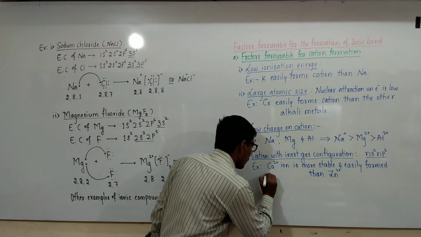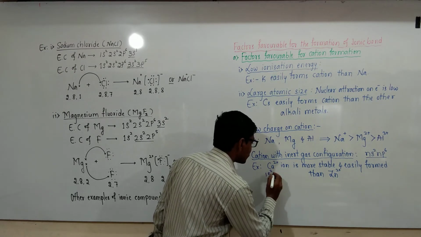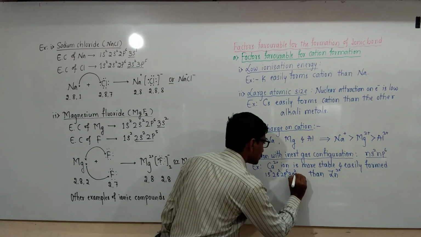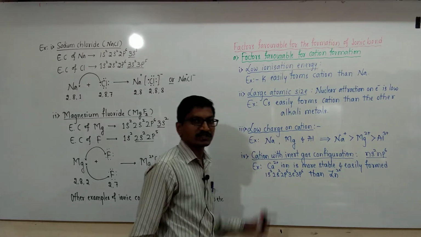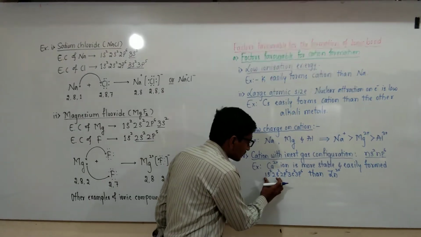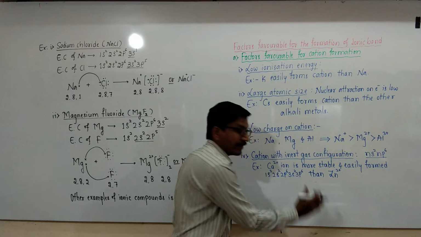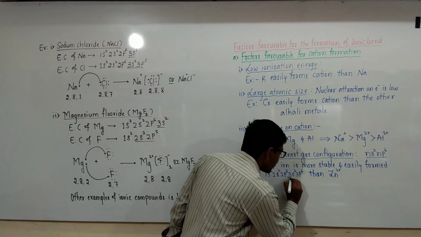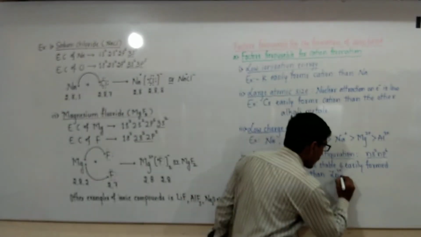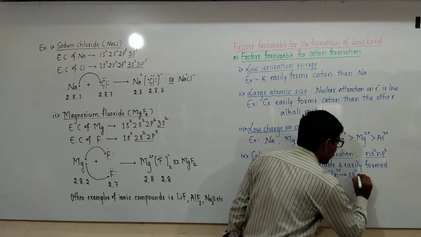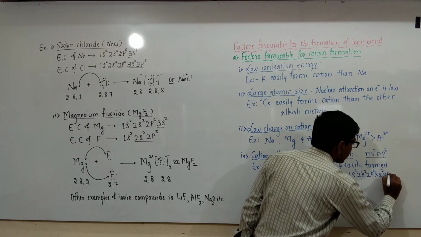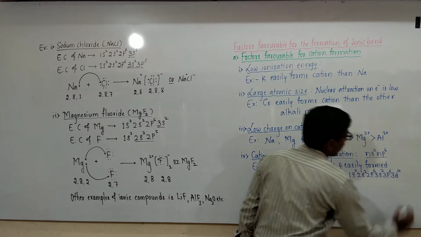The electronic configuration of calcium 2+ is 1s2, 2s2, 2p6, 3s2, 3p6. Calcium atomic number is 20 and in +2 state 2 electrons are lost, that is 18. Okay, and this is the ns2 np6, 3s2 3p6 inert gas configuration. For Zn2+, its electronic configuration is 1s2, 2s2, 2p6, 3s2, 3p6, 3d10.